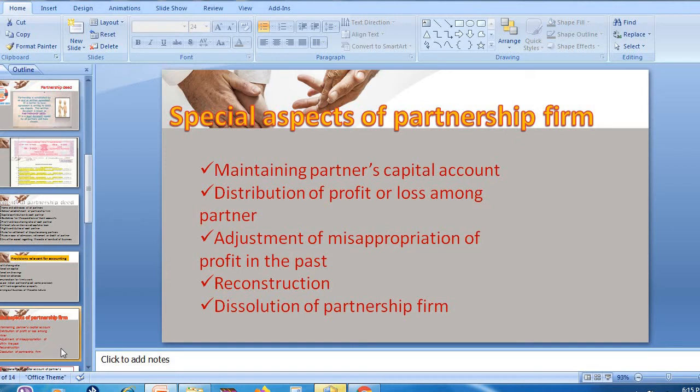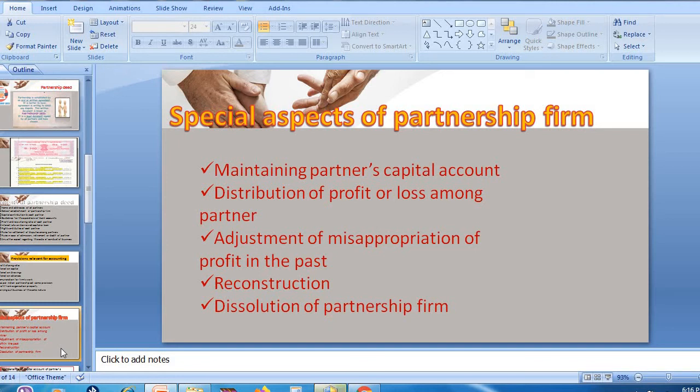Then adjustment of misappropriation of profit in the past. They need to make an adjustment related to any misappropriation of profit made during the previous period. Sometimes the profits will not be equally distributed, so proper adjustment needs to be made.